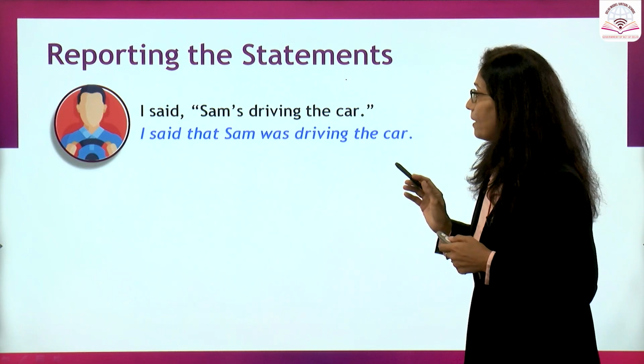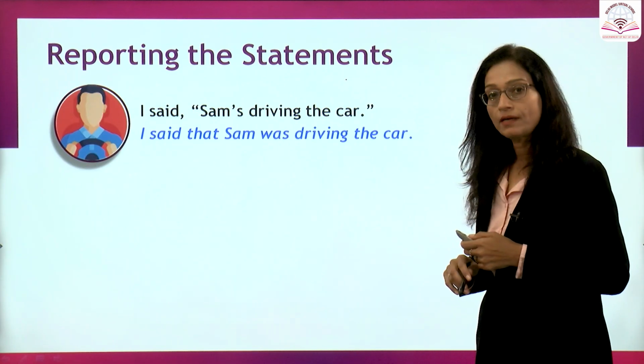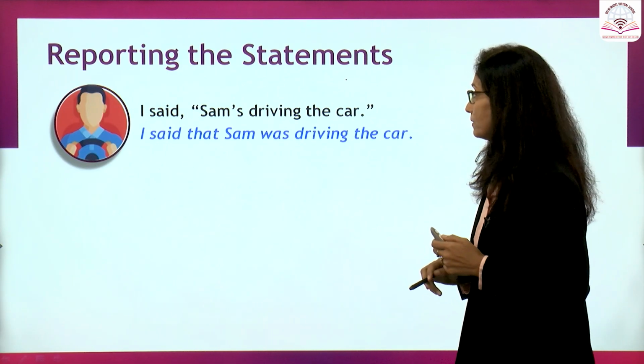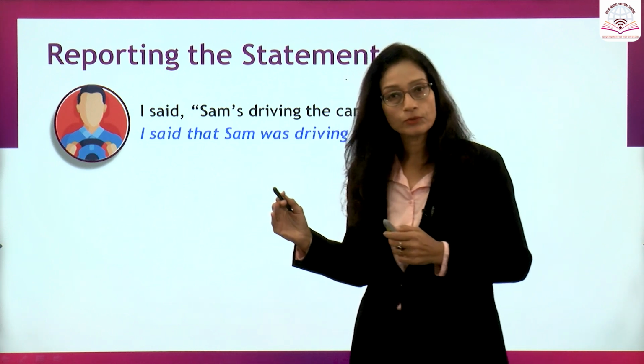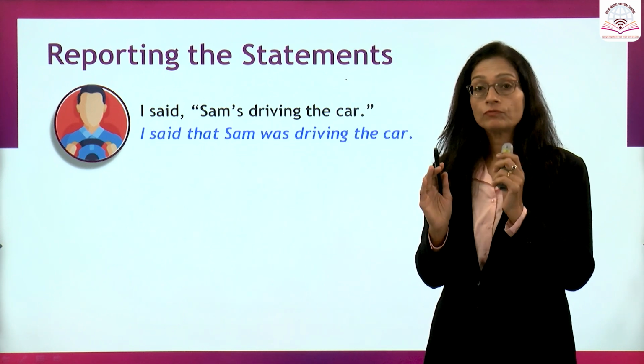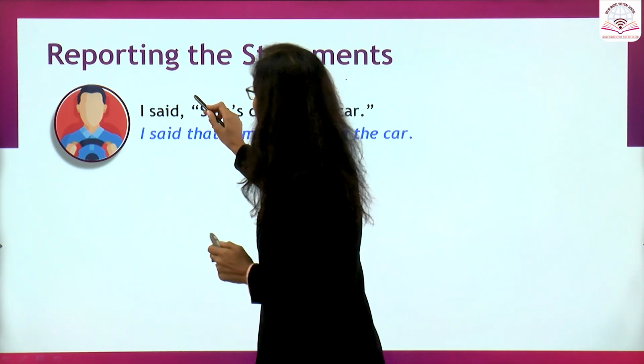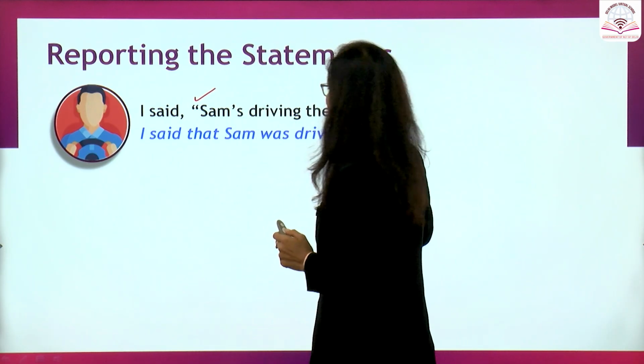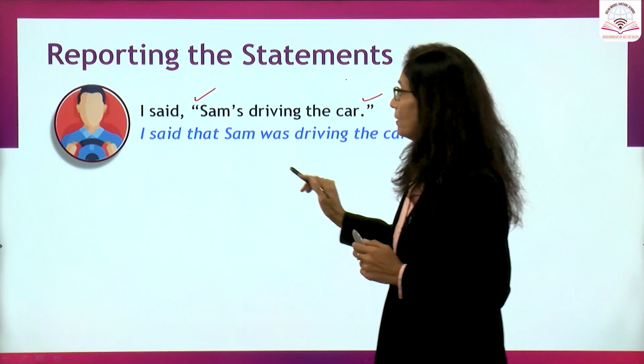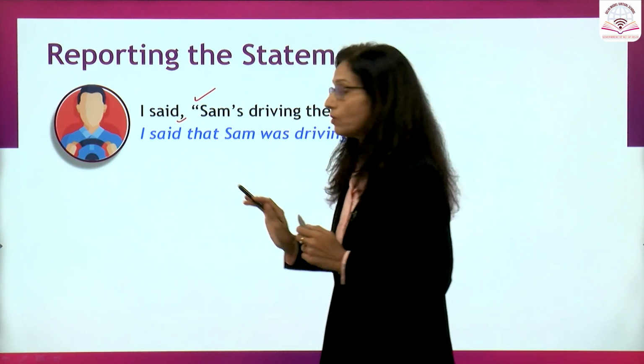I said, Sam is driving the car. I said that Sam was driving the car. Let us observe the two sentences. Let us try to find out what changes we have made. First, the quotation marks are gone. Then the comma is omitted.